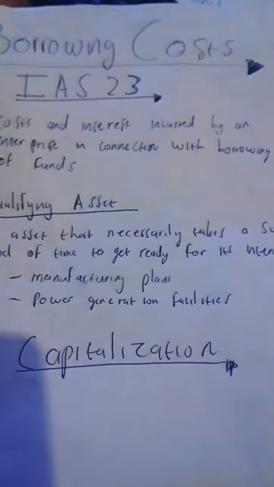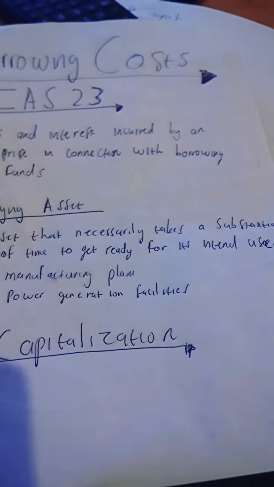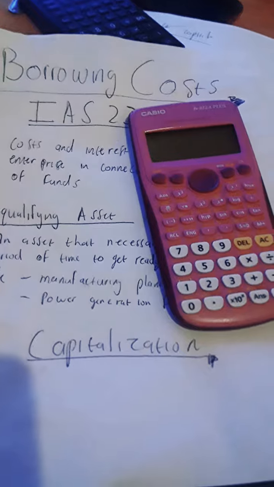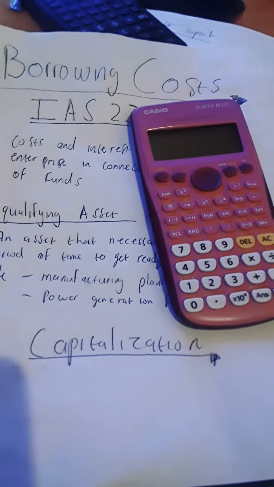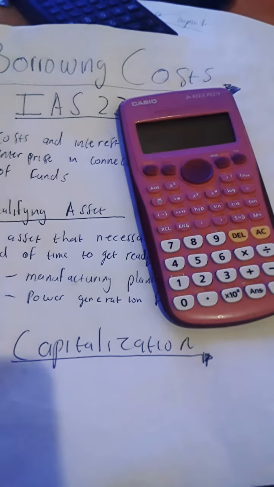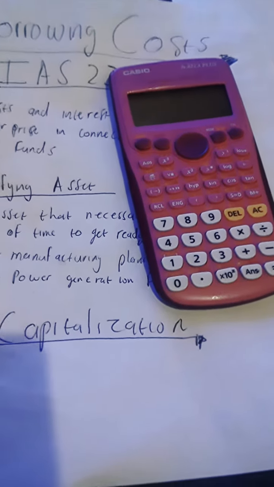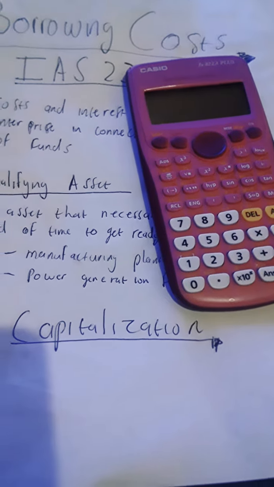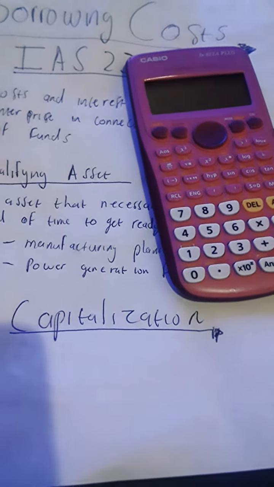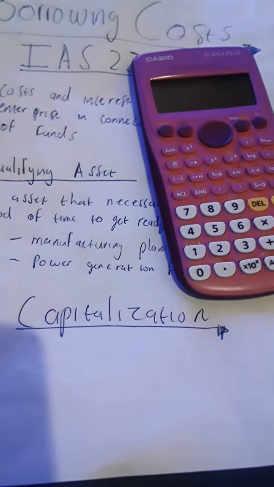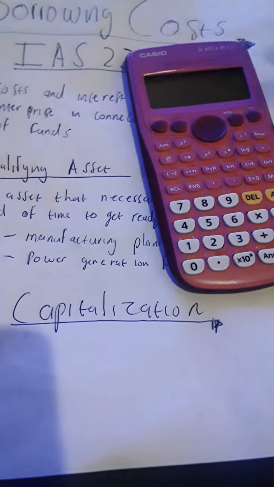For example, let's say this is our power generation plant, and it's being manufactured starting on the 1st of January 2020, and it's going to be ready by, let's say, the 1st of August 2020. So the period from the 1st of January up until the 1st of August is the capitalization period.